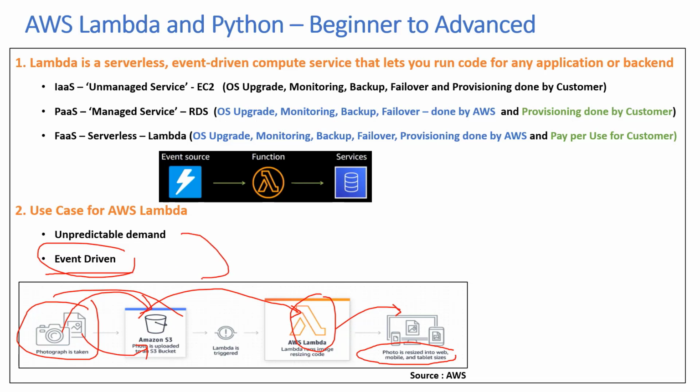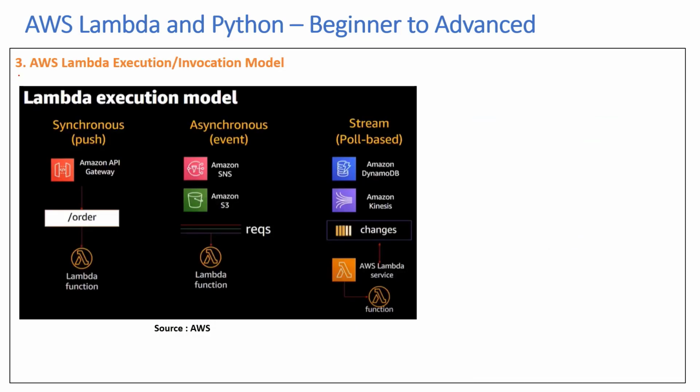So these are the two key use cases for running AWS Lambda. Okay, now the third key concept is AWS Lambda execution or invocation model. So this is an image I got from AWS. So there are three ways in which AWS Lambda can be executed.